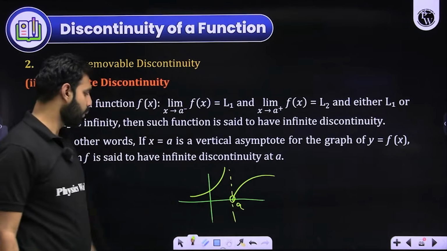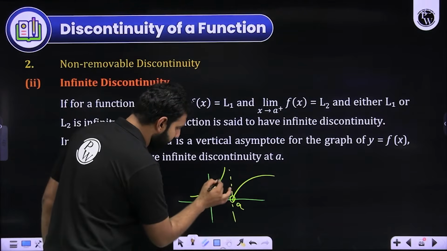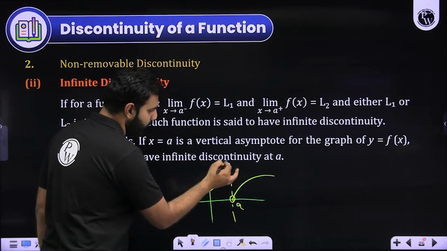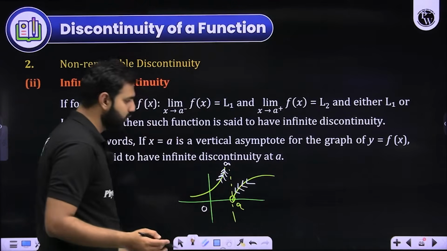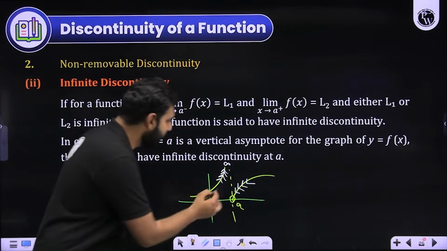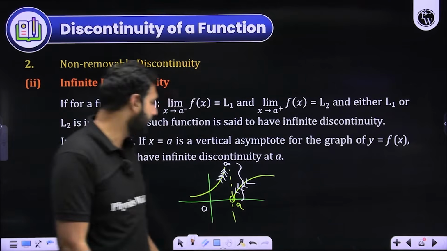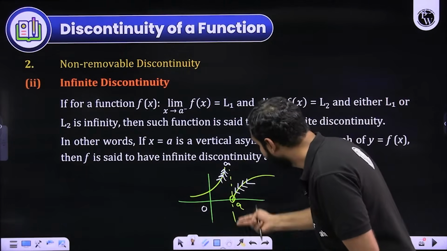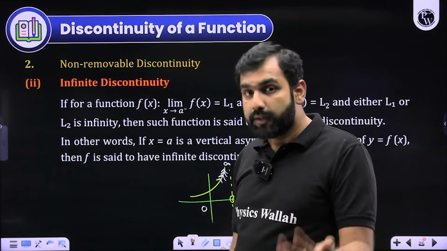So what do I mean by that? Look at this graph. When x is approaching A from the left hand side, it is approaching infinity. I hope you are seeing. When x is approaching A from the right hand side, it is approaching 0. So you cannot club it, because previously there was a finite gap. Now there is an infinite jump, and because of that these two cannot be joined, which means the function cannot be converted into a continuous function.